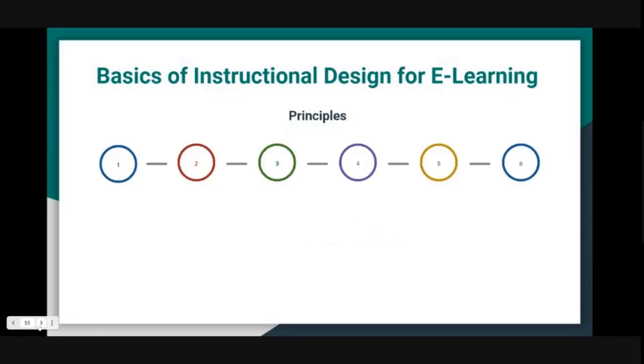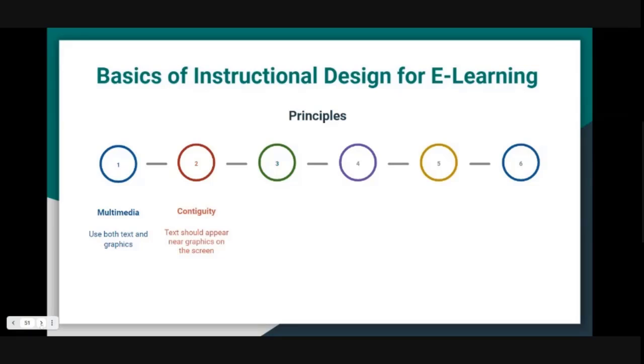Right? And there are a few principles of instructional design. The multimedia principle says you should use both text and graphics while designing a learning experience, because relevant graphics help the learner understand and organize the material in a better way.